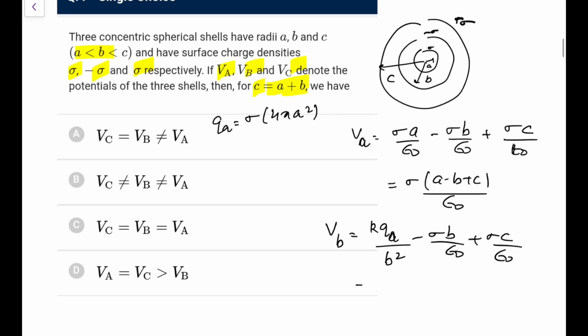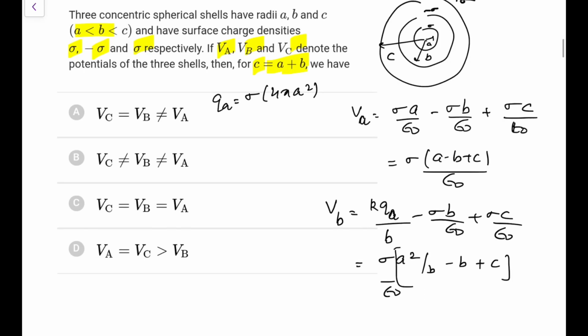If you put it, the 4 pi will cancel, and this will be epsilon naught. So it would be, sorry, not b square, that is the wrong thing to do. So it would be sigma a square by b, epsilon naught common, minus b plus c, like this we have.